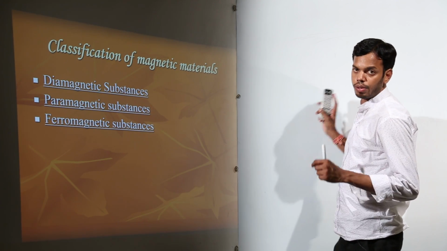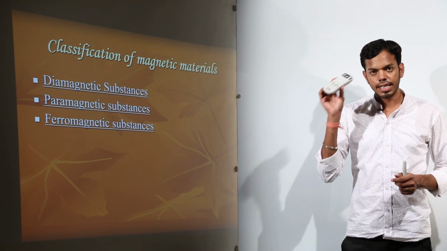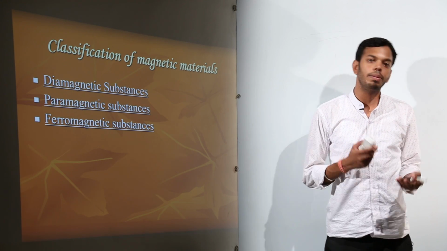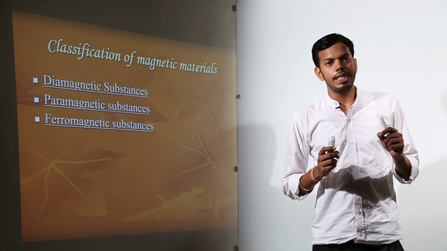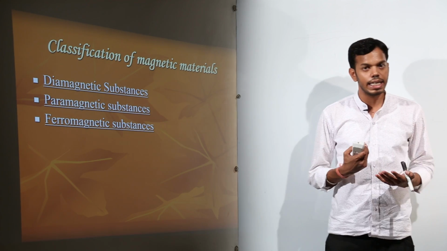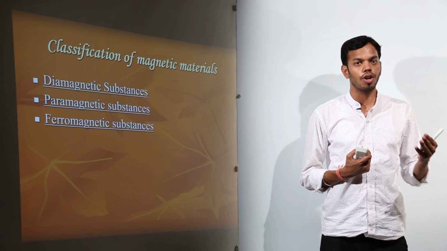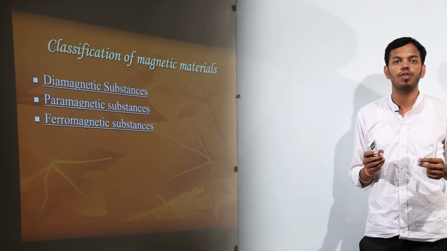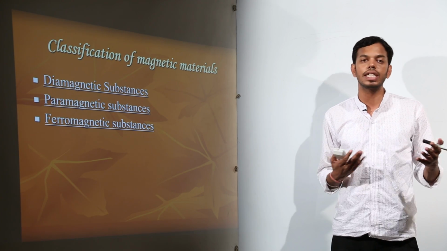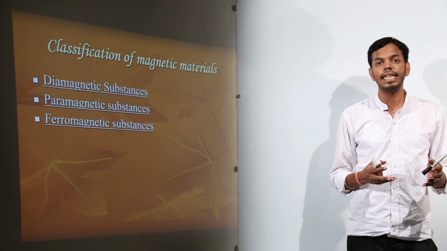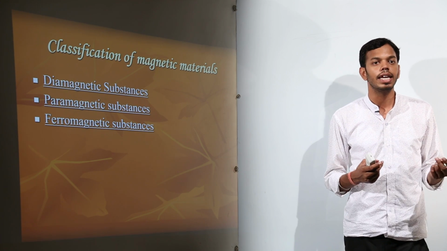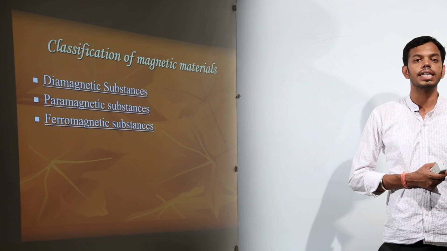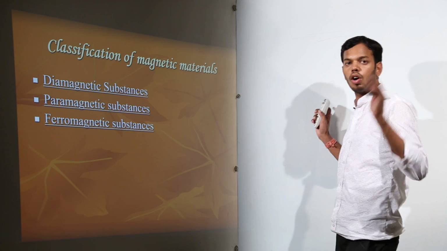Classification of magnetic materials. Suppose there is this element, there is this element, there is another one, and I am trying to magnetize each one of them individually by the same process. Some materials can get magnetic properties very easily, and they can sustain those properties for a long period of time. Some materials cannot get any magnetic properties even for the slightest bit, and they will not retain them. Obviously, if they are not getting them, how will they retain them? Some materials might get it fast, but they will not retain it. They lose their magnetic properties as soon as the external factor is taken out of the picture, right?